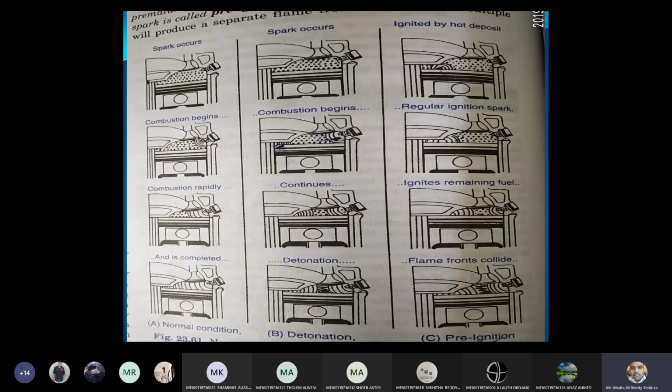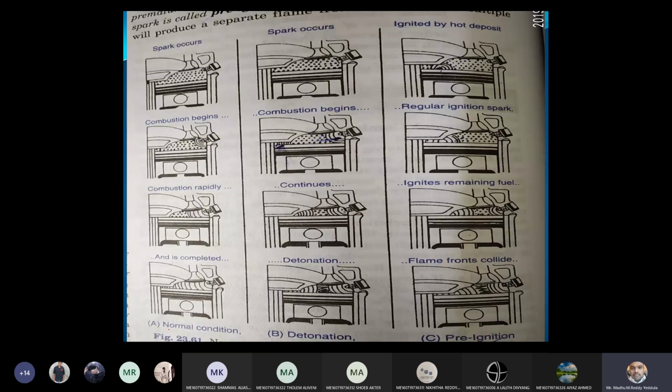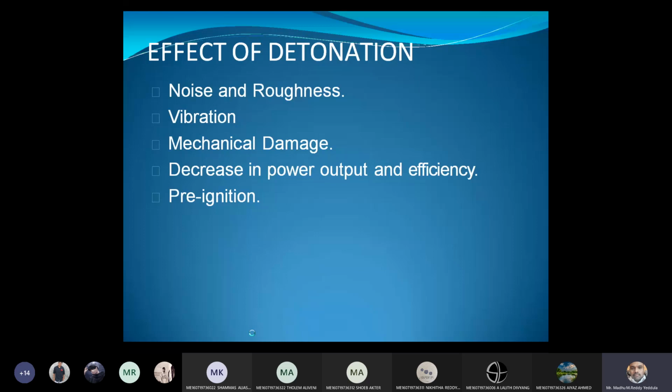Right. Now you can see here, there are three sets of figures. This is the normal combustion. So this is the normal combustion.